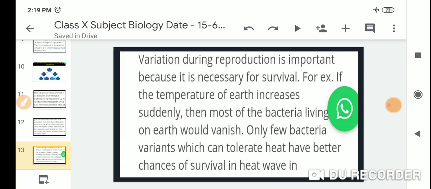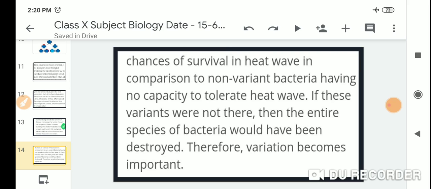For example, if the temperature of the earth increases suddenly, then most of the bacteria living on earth would die, and only a few variant bacteria which can tolerate heat have a better chance of survival in a heat wave in comparison to non-variant bacteria having no capacity to tolerate heat.